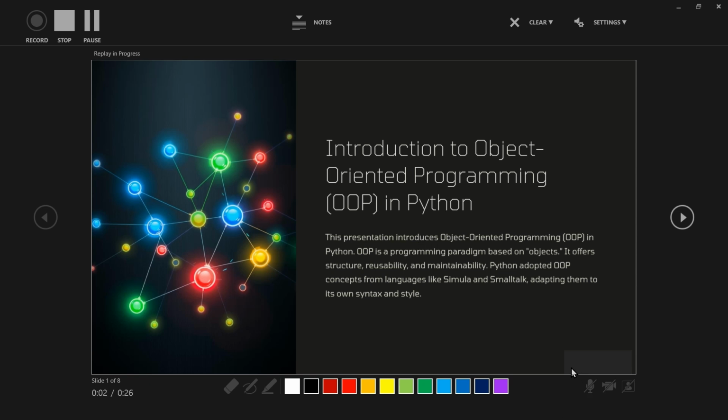Today's topic is Introduction to Object-Oriented Programming. Object-oriented programming is a paradigm based on the concept of objects, which can contain data and code. Data in the form of fields, meaning attributes, and code in the form of methods, meaning functions.